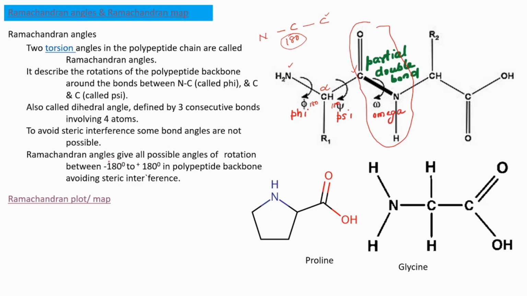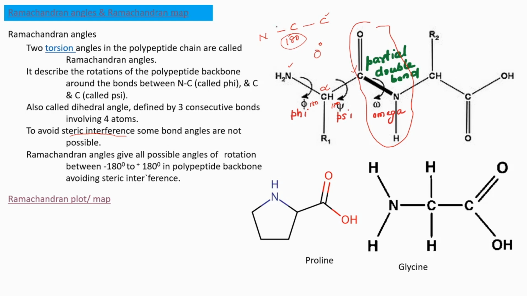Ramachandran angles means which angles are possible for these two bonds to maximally avoid steric interference. I will explain that. Suppose the bond angle for this nitrogen and this carbon is 0 degrees.